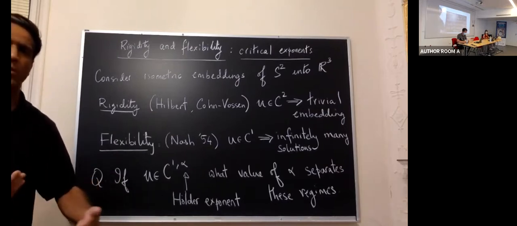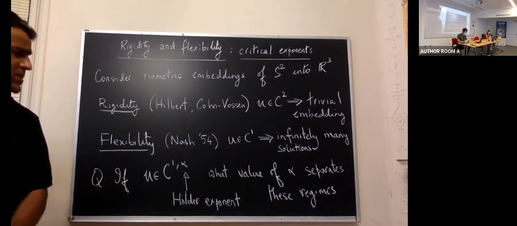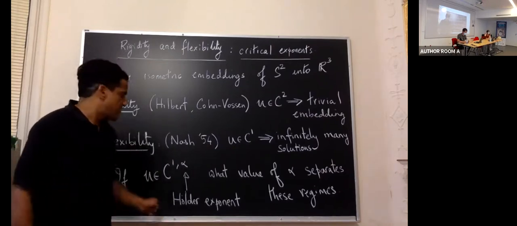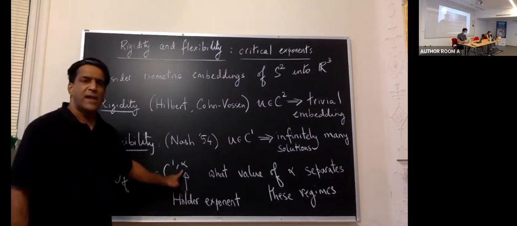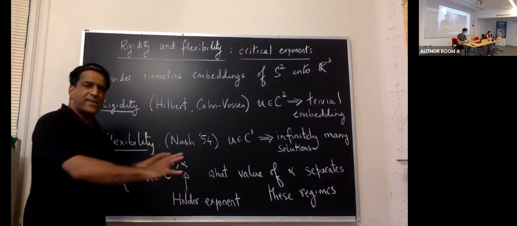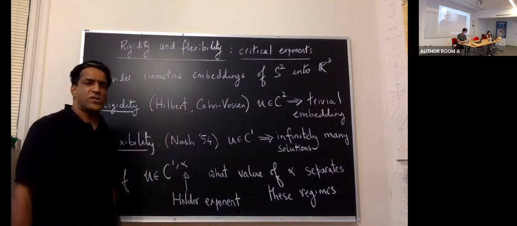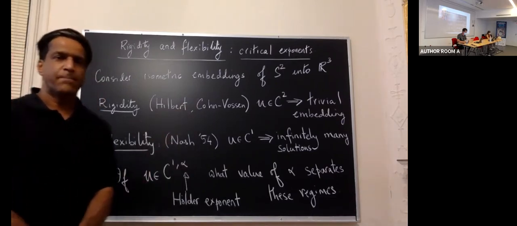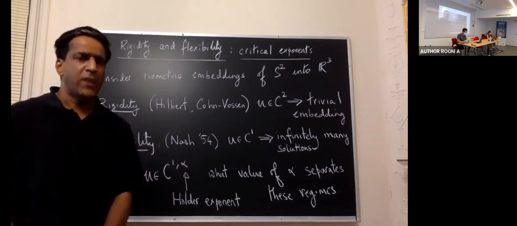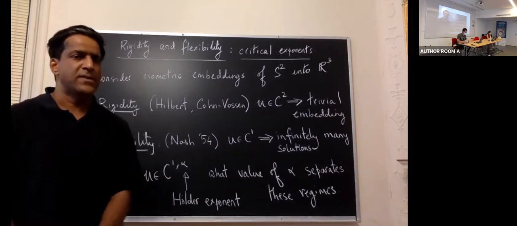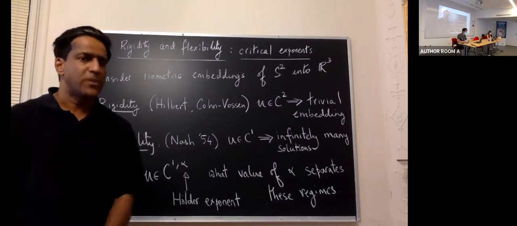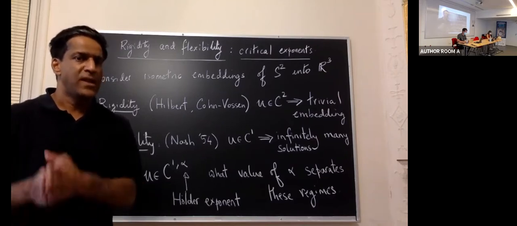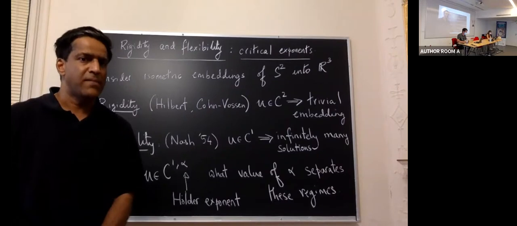One of the ways that one can try to understand this problem is to seek a threshold that separates these two regimes. And one of the ways in which one can do it is by looking at a scale and asking if there's an exponent alpha that separates the regime of rigidity from the regime of flexibility. I would like to point out that the term critical exponent is very common in statistical physics. And in fact, when one views the connection with turbulence through the lens of statistical physics, it becomes apparent that this problem has some depth.